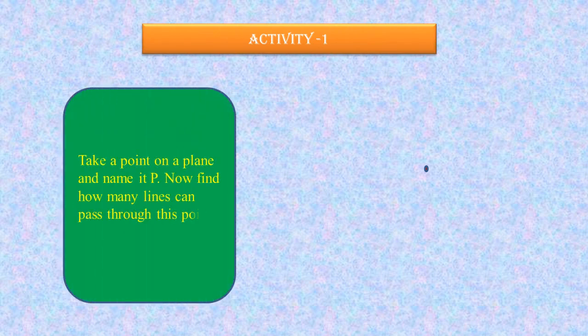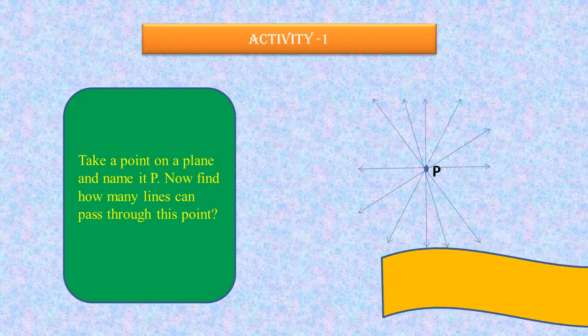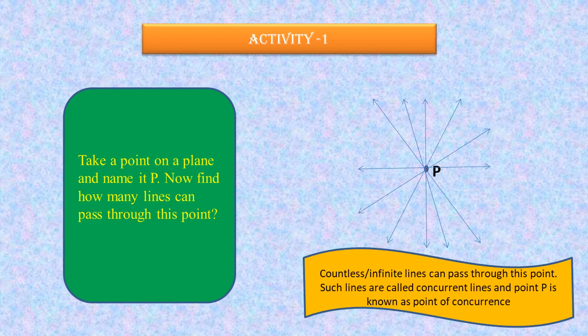What we have to do, we have to take a point P on a plain paper. Suppose we have taken. Now we have to visualize or find how many lines can be passed from this point P. So we will start making lines passing through P with the help of a scale. We can see that so many lines we can make, and still more lines can be made. So we are watching that from a point we can pass through infinite or countless lines.